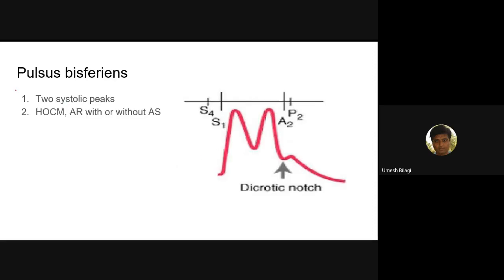Then we'll come to the question of today. That is pulsus bisferiens. You can see there are two peaks here, and the dicrotic notch is following. Before the closure of the aortic valve, you are getting two impulses. The first one is the percussion wave, and the second one is the tidal wave.